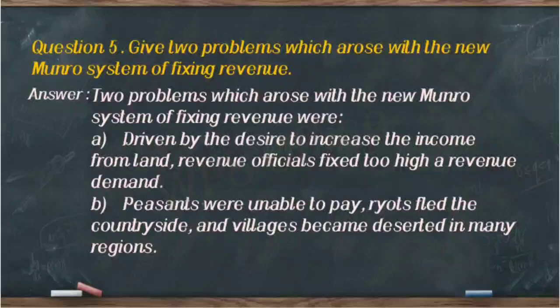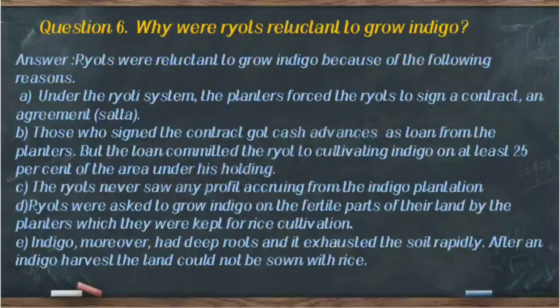And number B, peasants were unable to pay, ryots fled the countryside, and villages became deserted in many regions. So these are the two problems of Munro system.